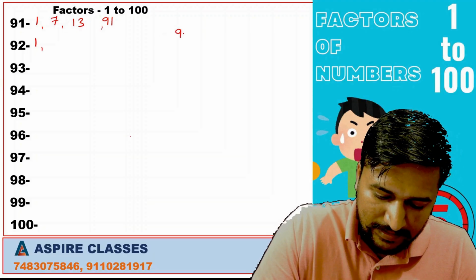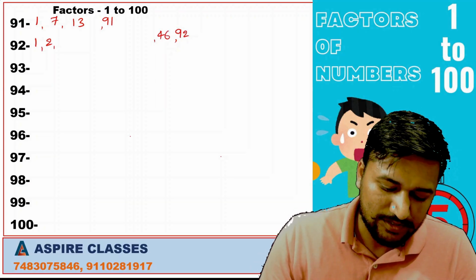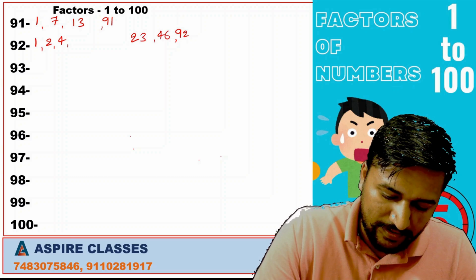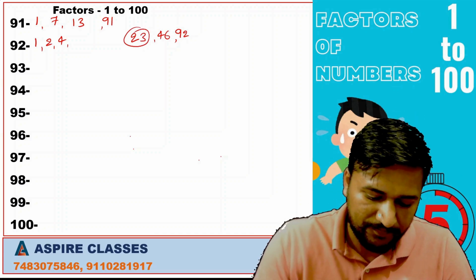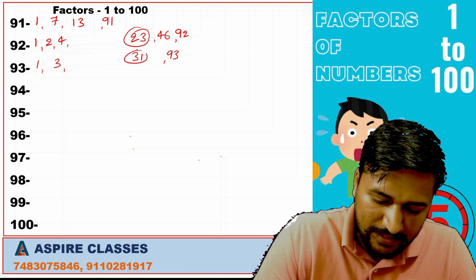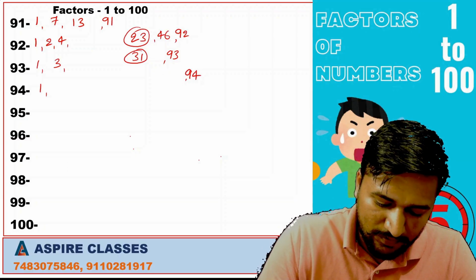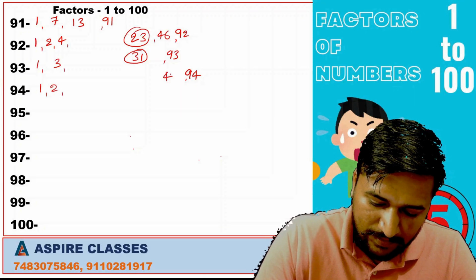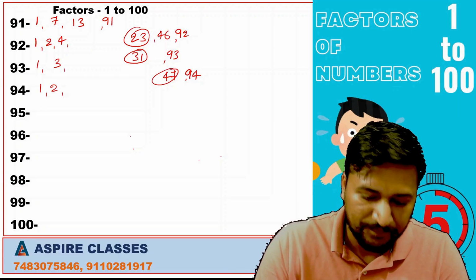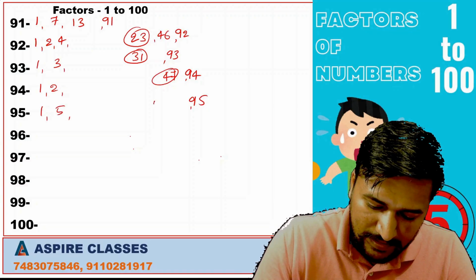92, 1, 92, 2, 46. It is not divisible by 3, but it is divisible by 4. 4 2s are 8, 4 3s are 12. 23, we got a prime number, so we'll stop. 1, 93, 3, 31. 31 is a prime number, so we'll stop it here. 1, 94, 2, 47. 47 is a prime number, we'll stop searching. 1, 95, 5, 19.